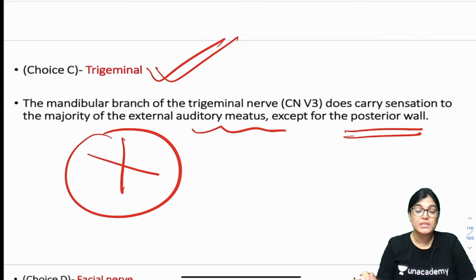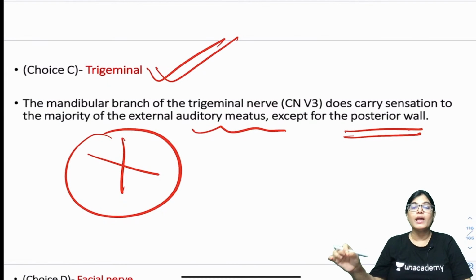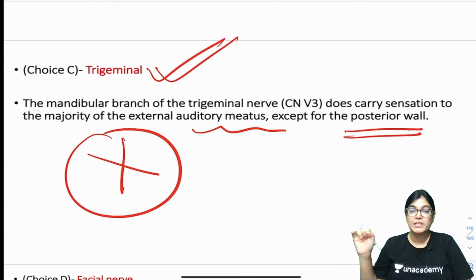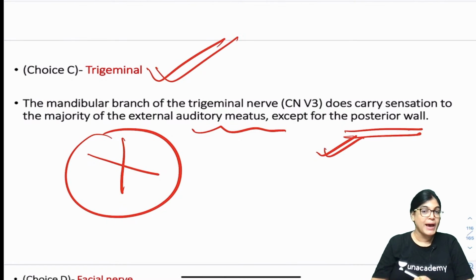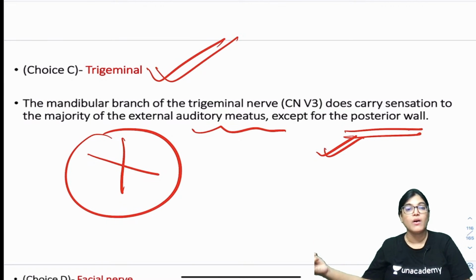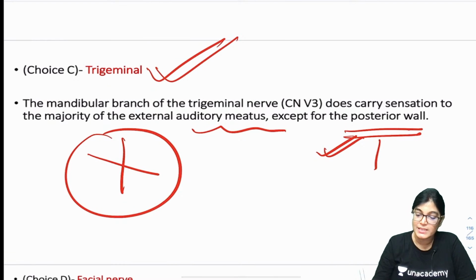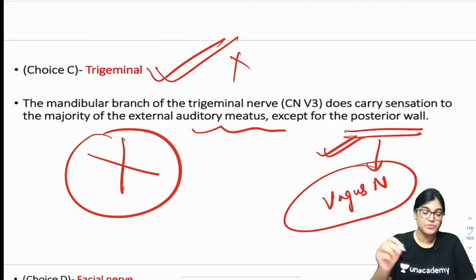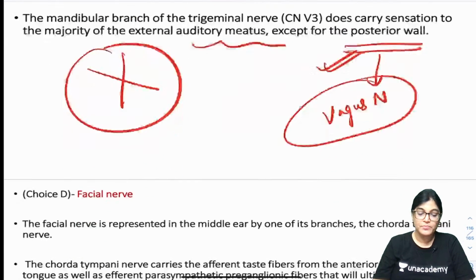And in this MCQ it was clearly mentioned that when the examination was done, the otoscope, the examining device, was introduced to the posterior wall. And my dear friends, posterior wall of the external auditory meatus is getting innervation from vagus nerve, not trigeminal nerve. So this is not the correct answer.